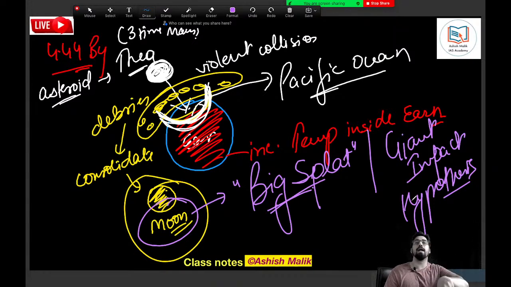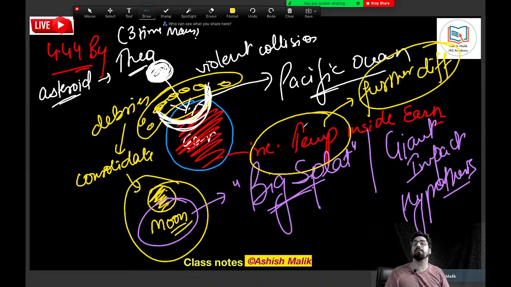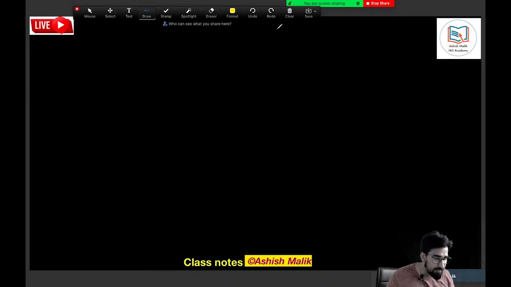So this was a time when the Earth's temperature inside further increased, and due to the increase in temperature, we got further differentiation of the material. Due to the differentiation, the Earth-forming material got separated, guys.